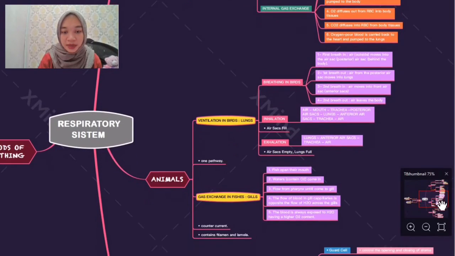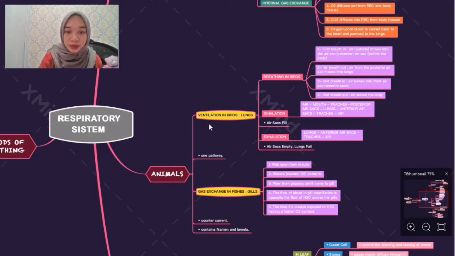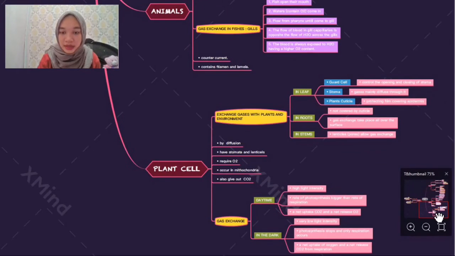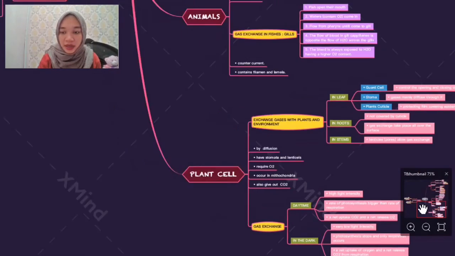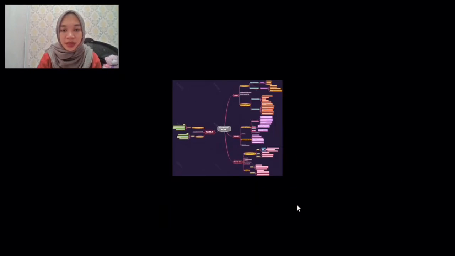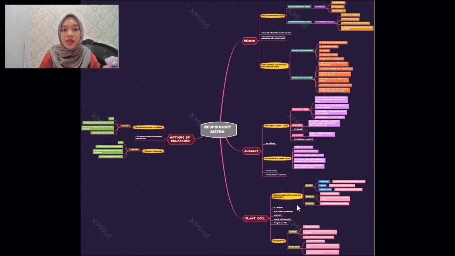Also for the animals, I also divided it into two, with the explanation and more segments and the flow right here, and also for the plant cells. There are two segments, the explanation, more parts, and for me this is really helpful. So by using a map like this, XMind, it's very useful and very helpful for students to understand more and study more about their topic for their course. That's all from me. Thank you.